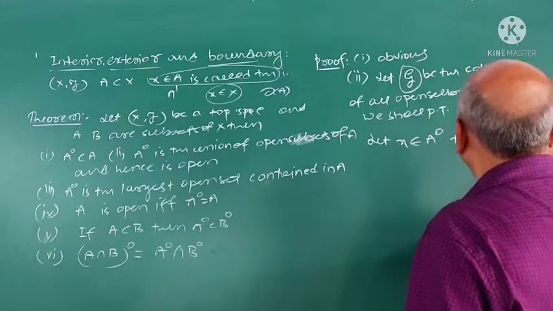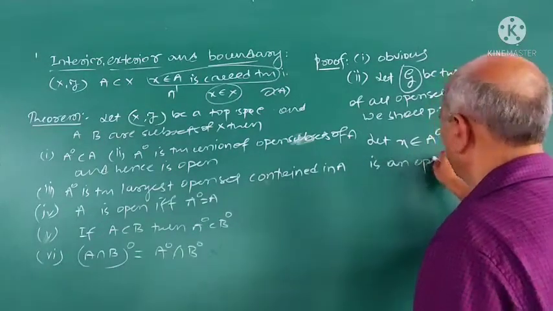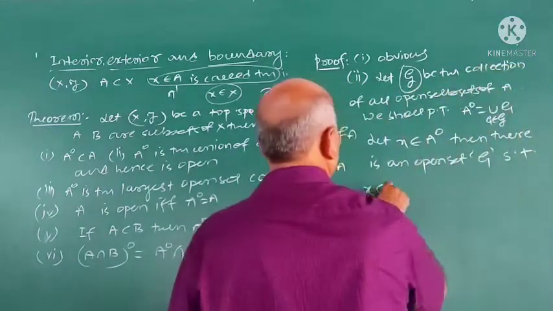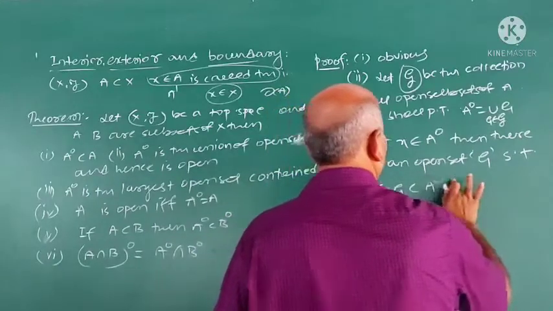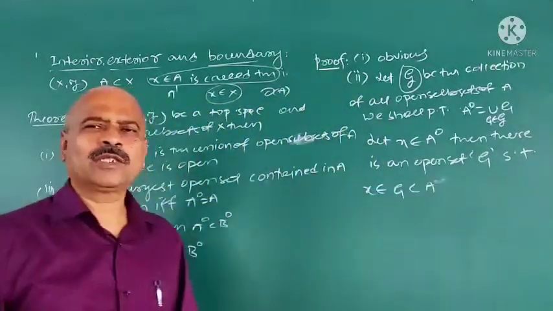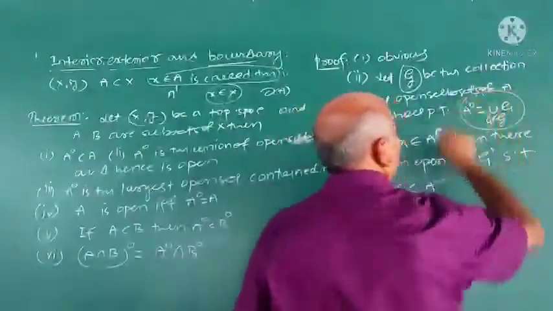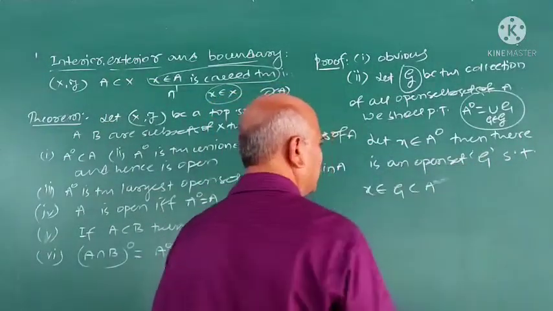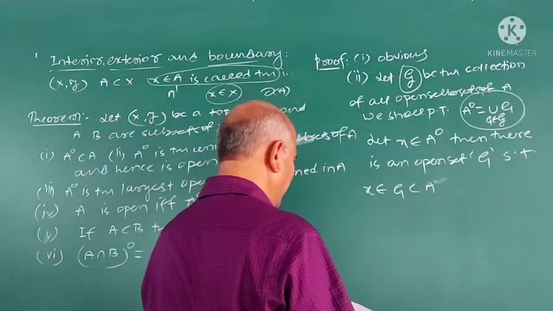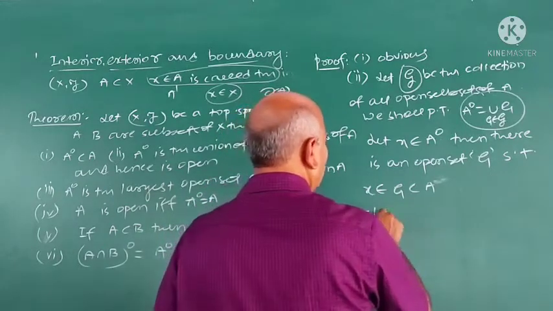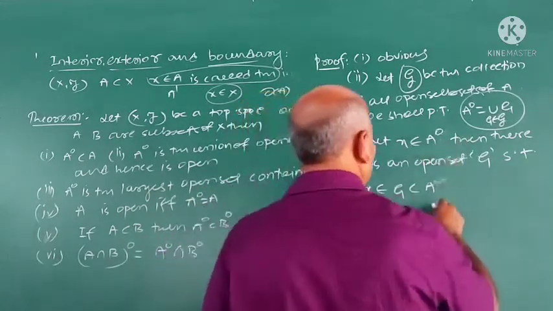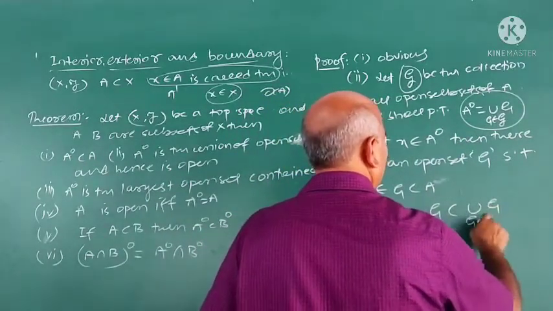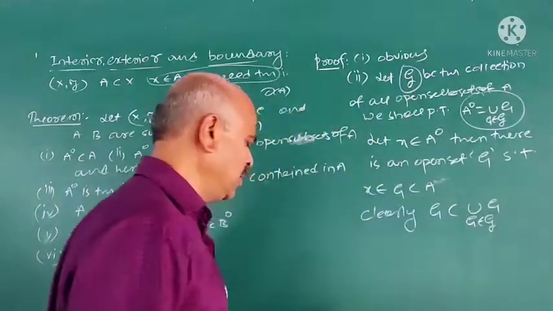Then there is an open set, say G, such that x belongs to G, which is contained in A. We take x belongs to interior A. Then by definition there exists an open set G such that x belongs to G, which is contained in A. Clearly G is contained in the union of G belonging to 𝒢.